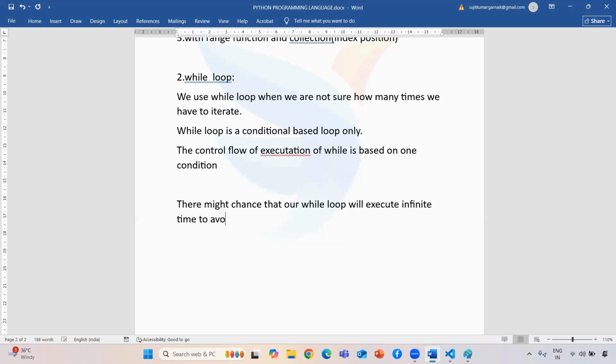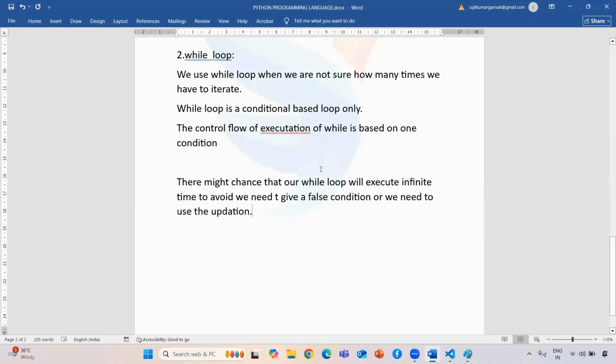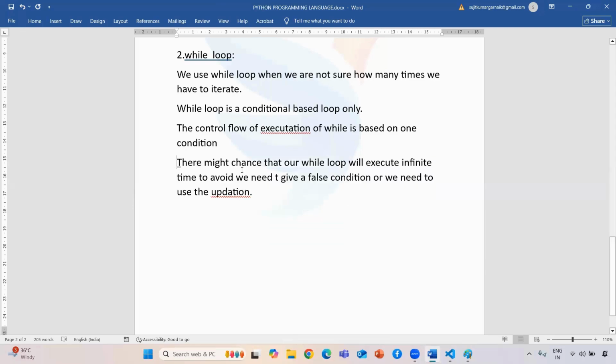To avoid this infinite execution, we need to give a false condition, means we need to give the update condition, or we need to use the updation every time. If you are not giving it, how the infinite loop will work and how it will kill your memory, whenever we discuss it in our example, then you are going to be clear about that.